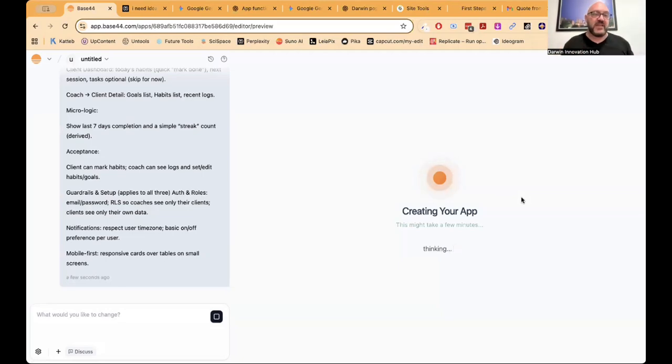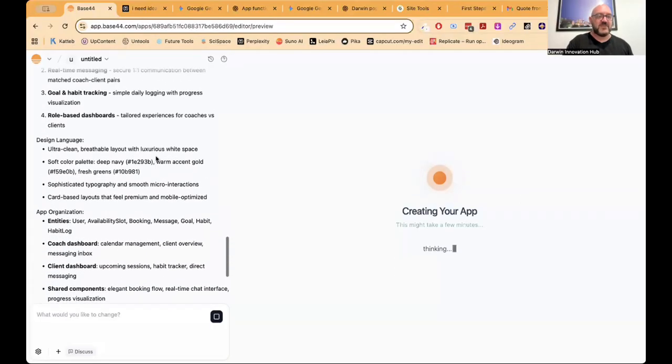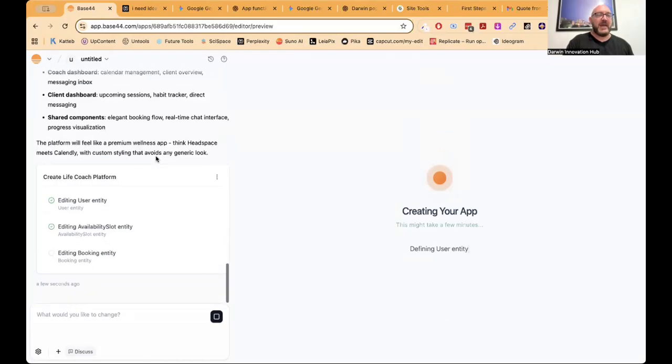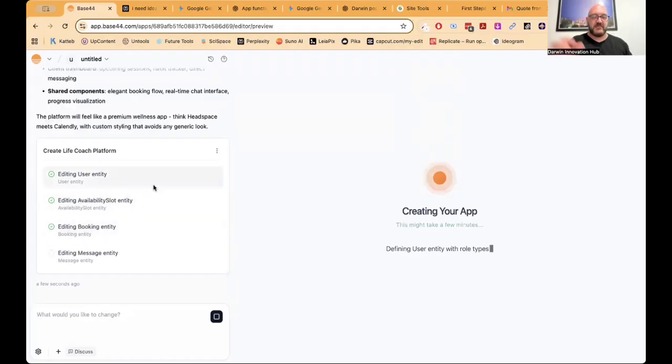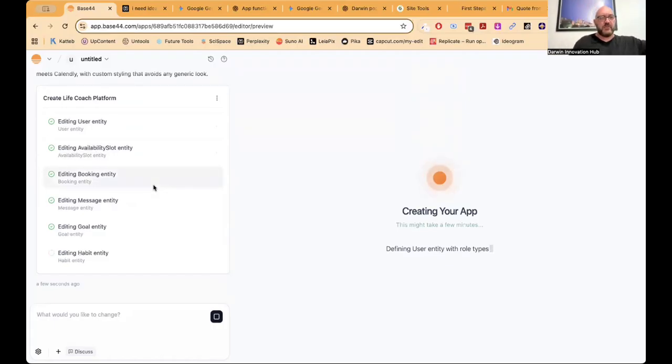This is going out and now creating that app. So it's worked out over here what it needs to do, the design language, what key features it needs to implement, the app organization, and now it's starting to build that app out with each one of those, what they call entities, which is like the modules of the software it's building. It's building it rather quickly, way more quickly than I thought it would.